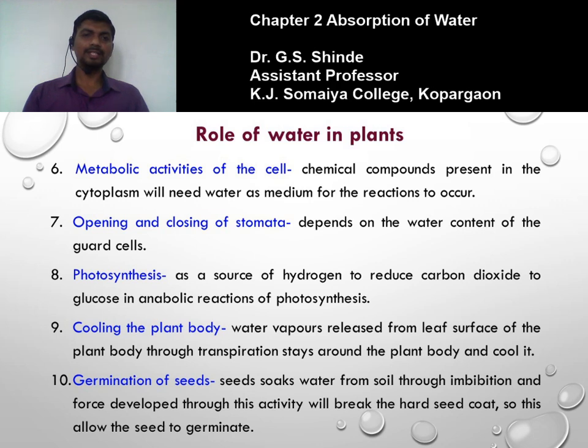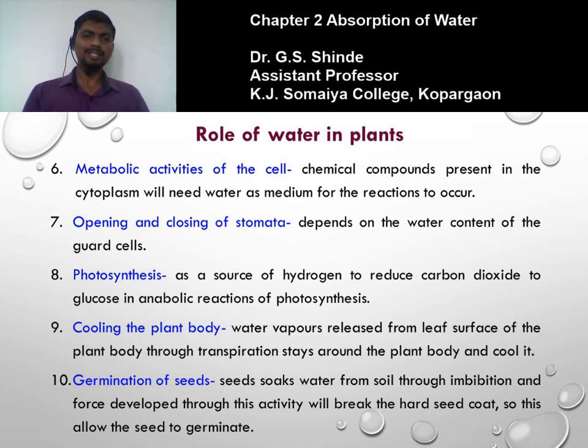Next is cooling the plant body. To perform the process of photosynthesis, the plant needs to convert solar energy into chemical energy. When there is sunlight during the daytime, the temperature of the plant increases. So to keep the plant body cool, the plant releases water in the form of vapors from the leaf surface in the process of transpiration.